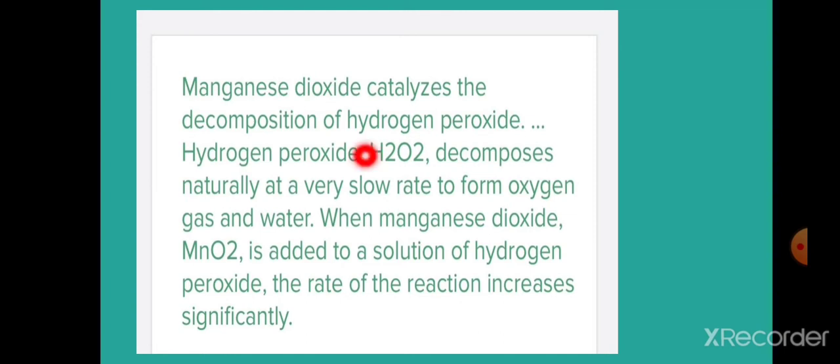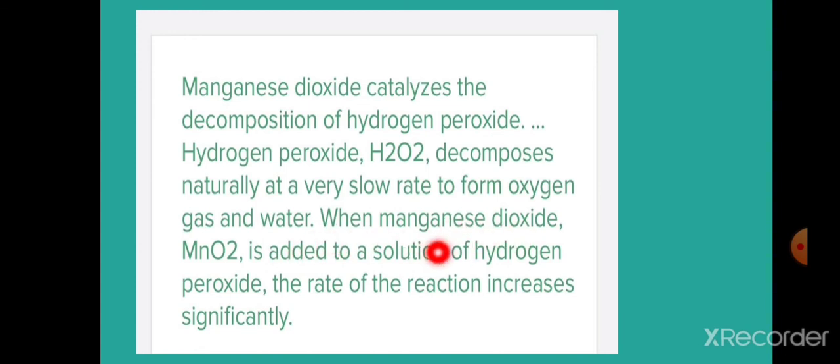Okay, first one, preparation of oxygen from H2O2, hydrogen peroxide. Hydrogen peroxide decomposes slowly at room temperature to form water and oxygen. But in the presence of MnO2, manganese dioxide, as catalyst, the decomposition of hydrogen peroxide is catalyzed.